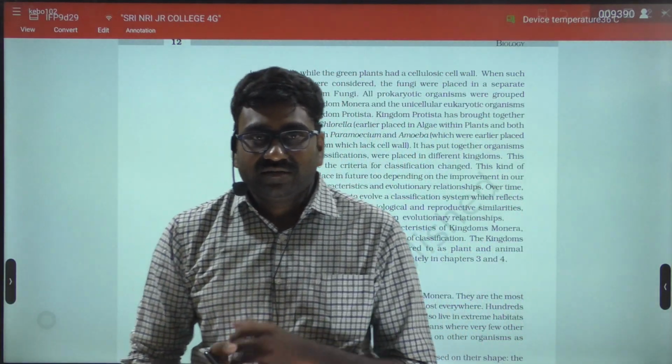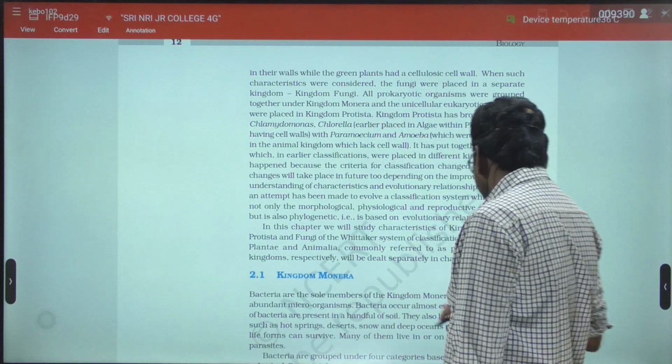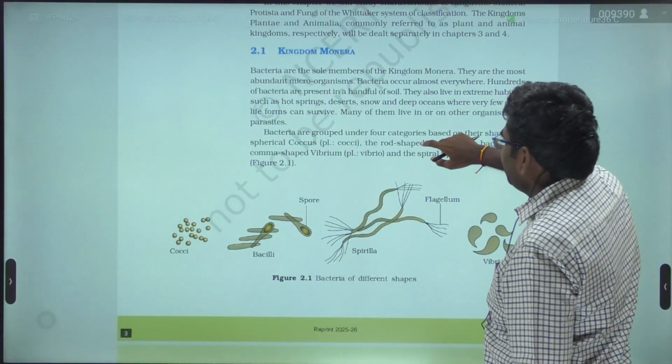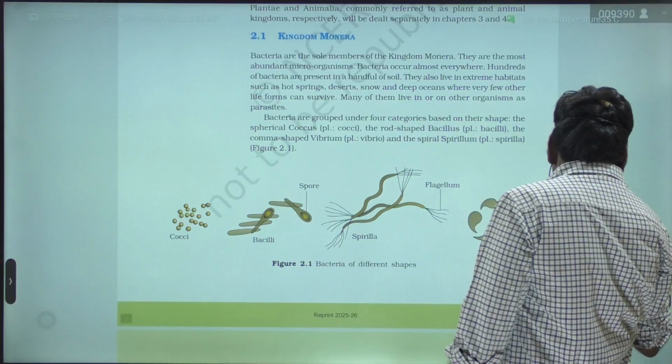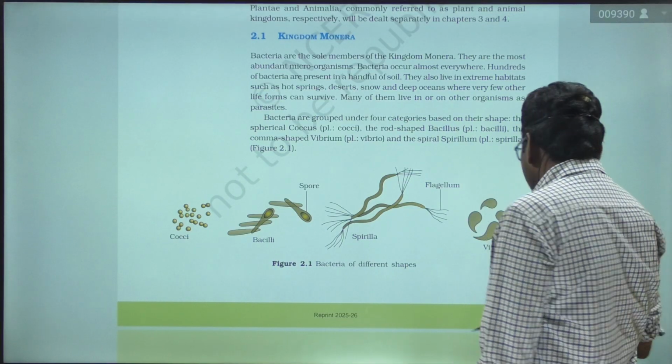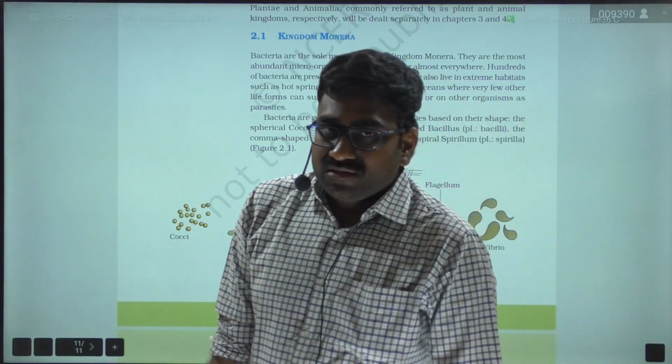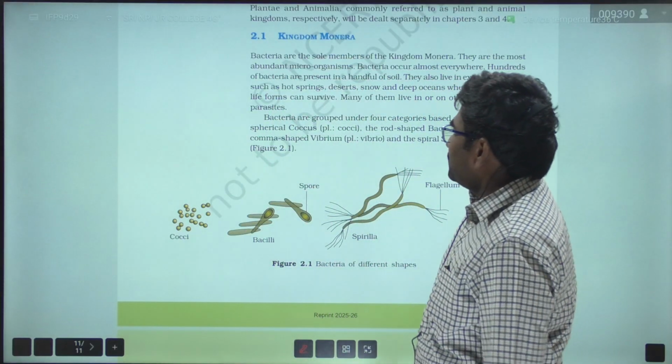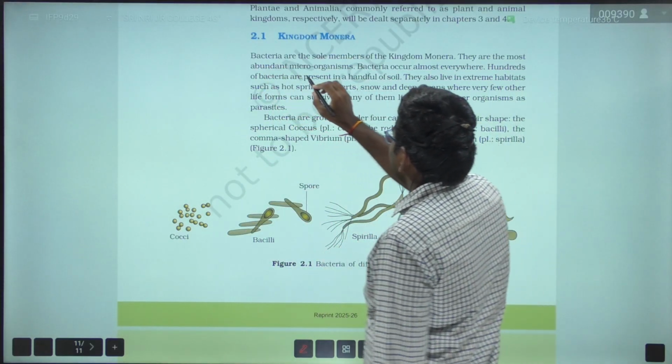Let us start with the kingdom Monera. Very important from the NEET point of view as well as IP point of view. Here in kingdom Monera, bacteria are the sole members.